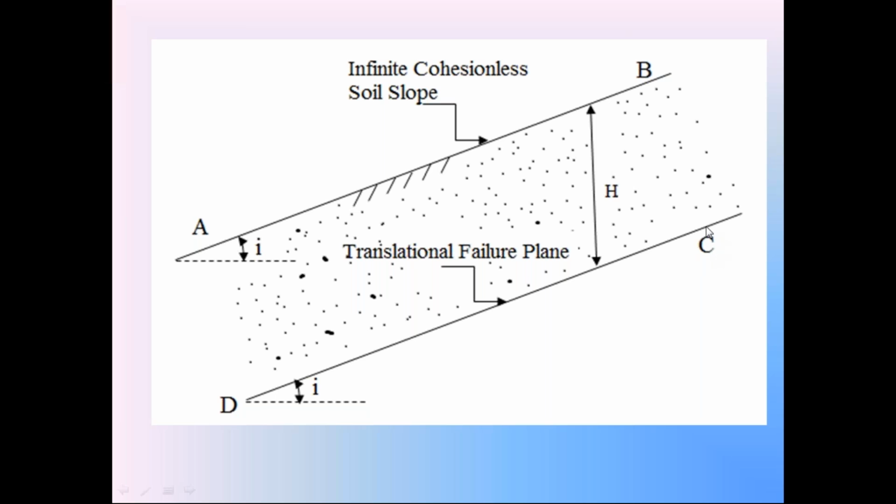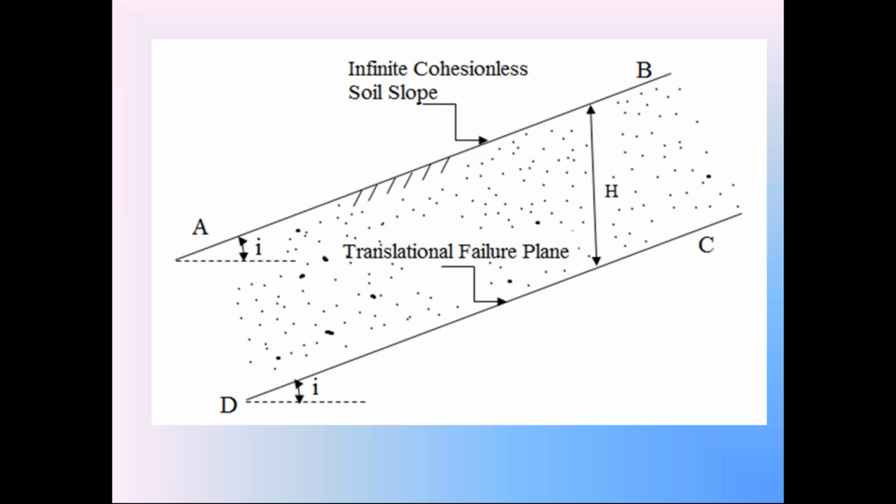So in the diagram, this line CD is the critical failure surface. About this surface CD, we assume the infinite soil slope AB is subjected to translational failure. Since AB is an infinite soil slope, the failure of this slope is translational failure.